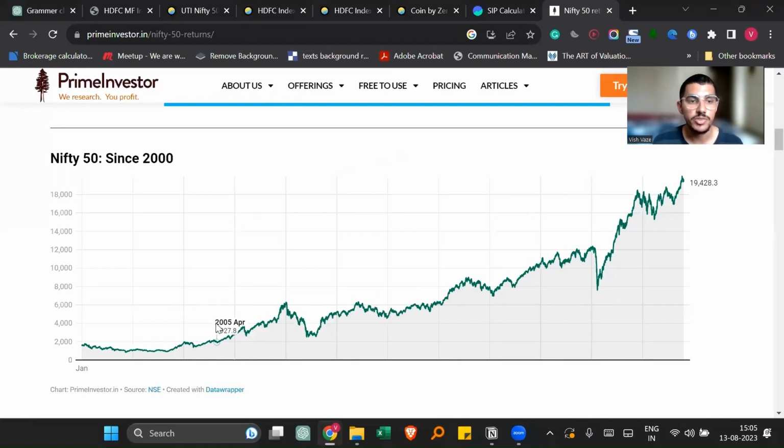So this is the chart of Nifty since 2000. As you can see here, the value of Nifty in the year 2000 was around 1592.2. So what is the value now, after 23 years? The value of Nifty is around 19,428.3, right? So this is a nearly 19 times jump in the price of Nifty in 23 years.